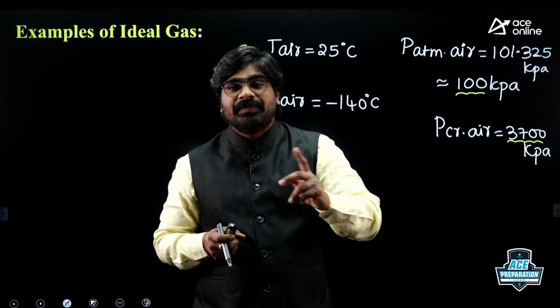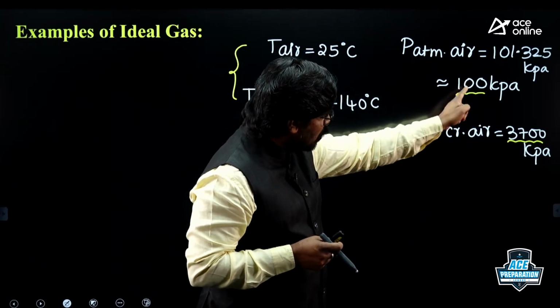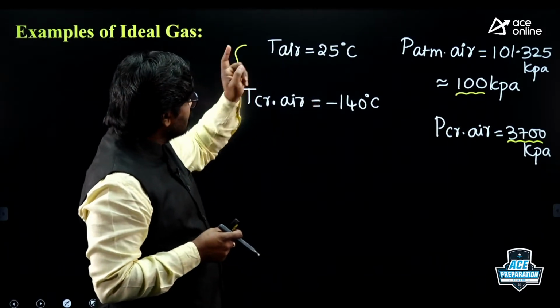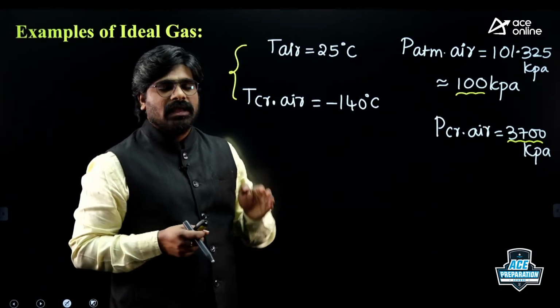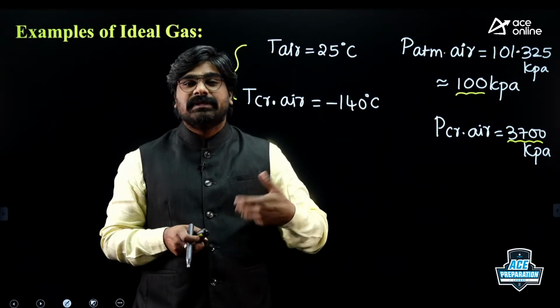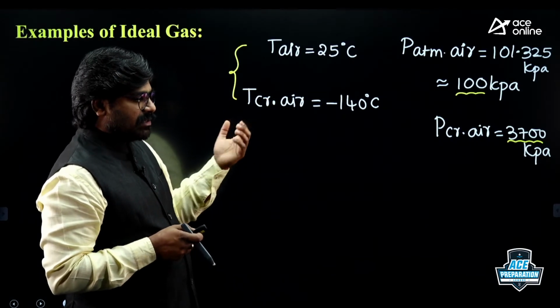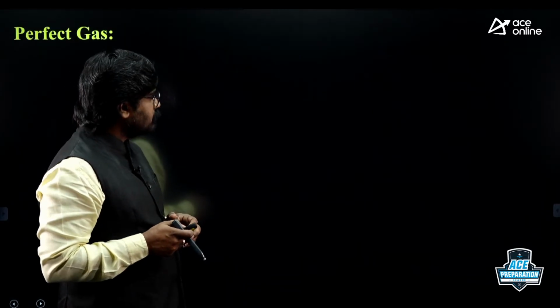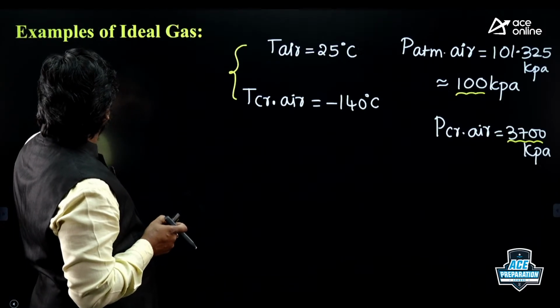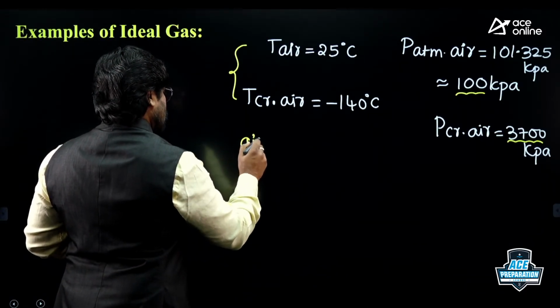Under low pressure, gas behaves as ideal gas. So under low pressure, actually the pressure is low compared to critical, and the temperature is high compared to critical. Therefore, at low pressure, gas behaves as ideal gas. Under high temperature, gas behaves as ideal gas. So for air, it is under low pressure, high temperature. Therefore, in the atmosphere, air is an example of ideal gases. Air behaves as ideal gas.